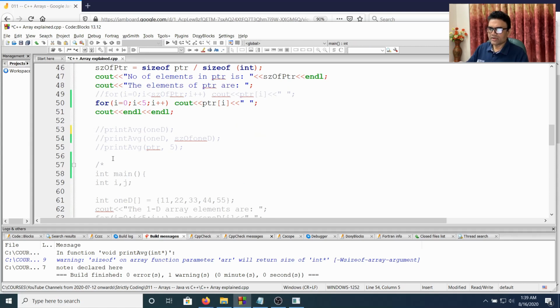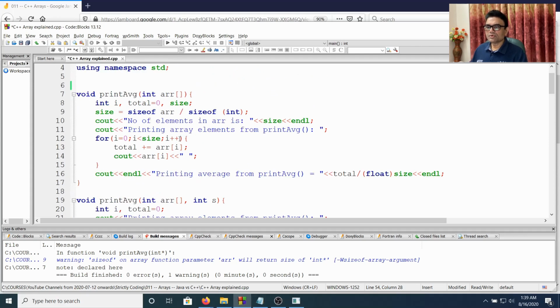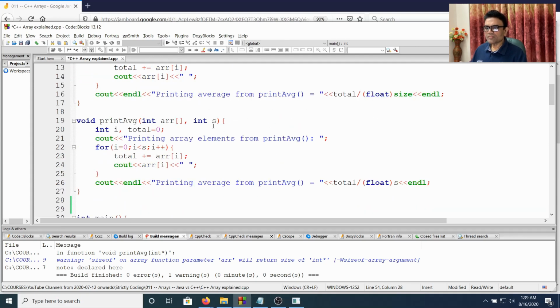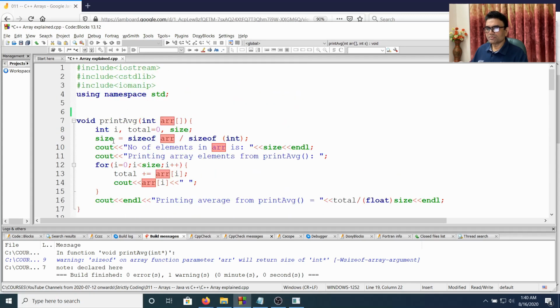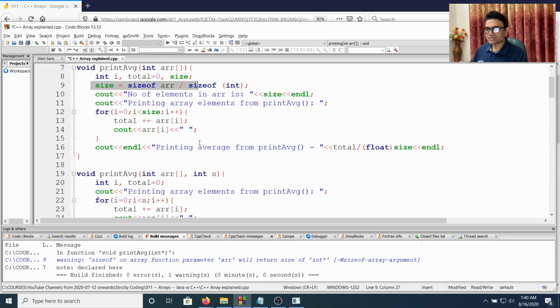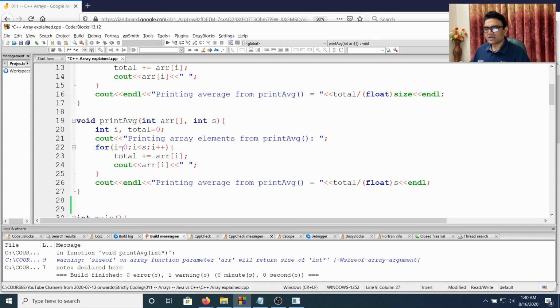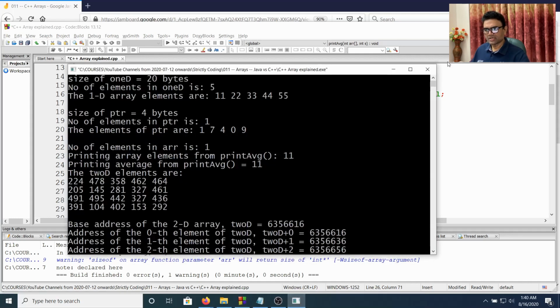So instead of calling the one parameter version, now we'll be calling the two parameter version. Now in this case we know that it is 5. If we go back to the two parameter version, now we receive the size, so we don't need to calculate the size, which will be wrong. That is proven. So we are giving the size, and we run the loop for s times, which is the parameter size. We total and then print the average divided by s. So if I now run this, I'll get the correct average.